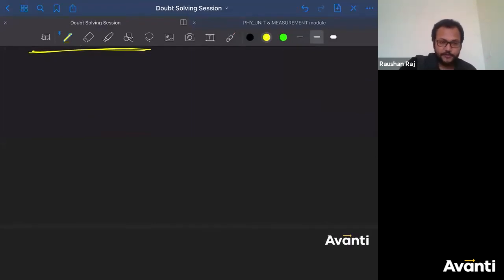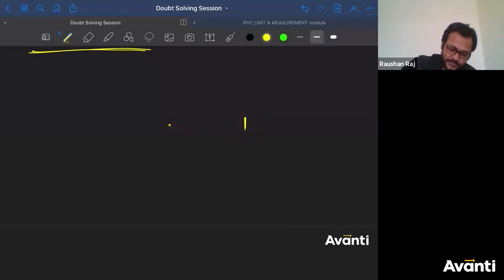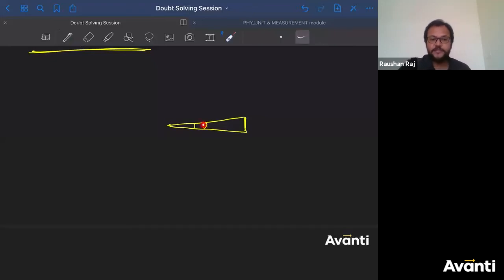See, if you are observing an object from this point, ठीक है? If this is an object, so what will happen? How do you see an object? Light will come out of it. It might emit the light, or some light will come and reflect from here, and it will come to your eyes, and then the image of this object will be formed at your eye, right? So this will become theta, right? So this is called as angular size of the object. If this is height h, and the angle made by this object at your eye is theta, this theta is called as angular size of the object.